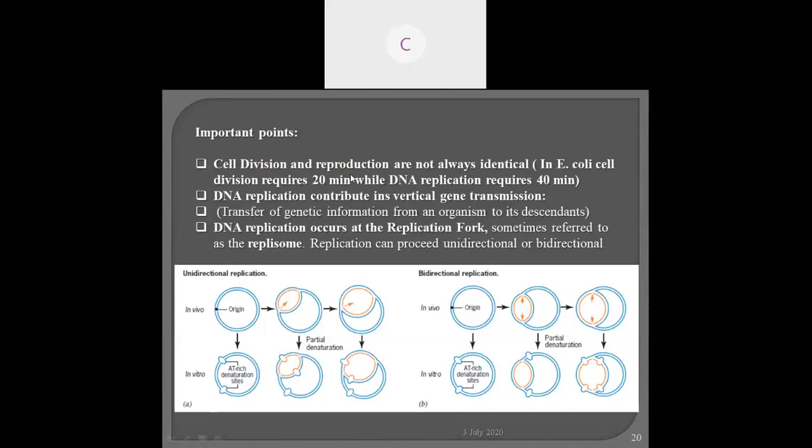Okay, this is a very important point. Whenever the cell is going to reproduce, DNA is replicated at that time, but it is not so. These are not coupled. For the cell division, the DNA replication should be ready, because if the two molecules are not available, the cell will not divide into two, since the daughter cell requires the DNA molecule.